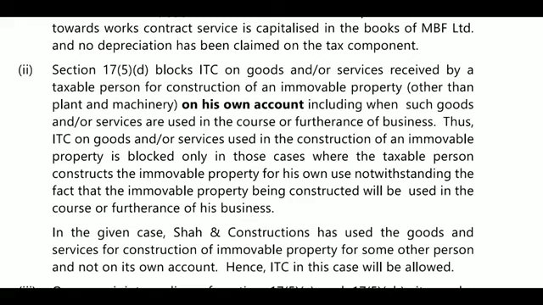Thus ITC on goods or services used in the construction of immovable property is blocked only in those cases where the taxable person constructs the immovable property for his own use, even if the immovable property being constructed is used in the course or furtherance of business. In the given case, Shah Construction Limited has used the goods or services for construction of immovable property for other persons, so it is not for its own account. They are providing it for one of their clients. Hence ITC will be available.